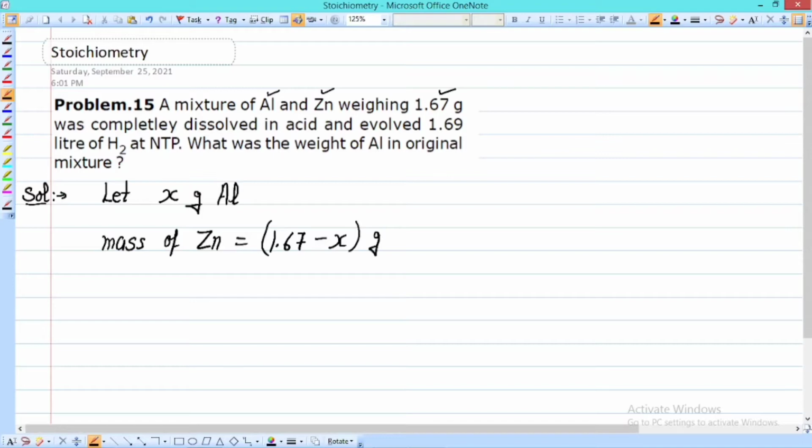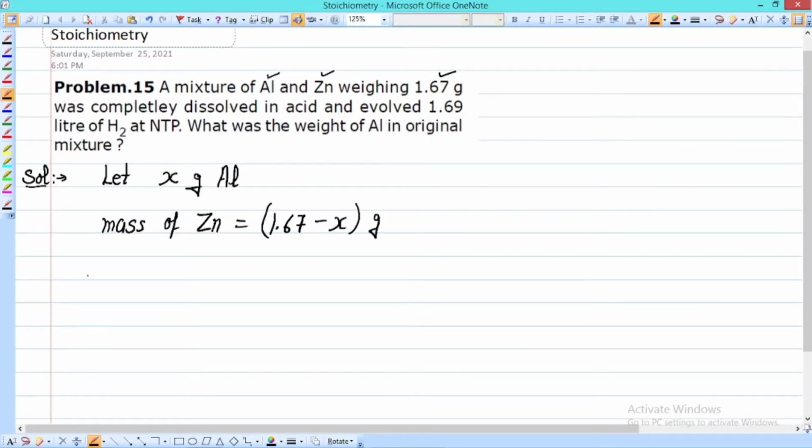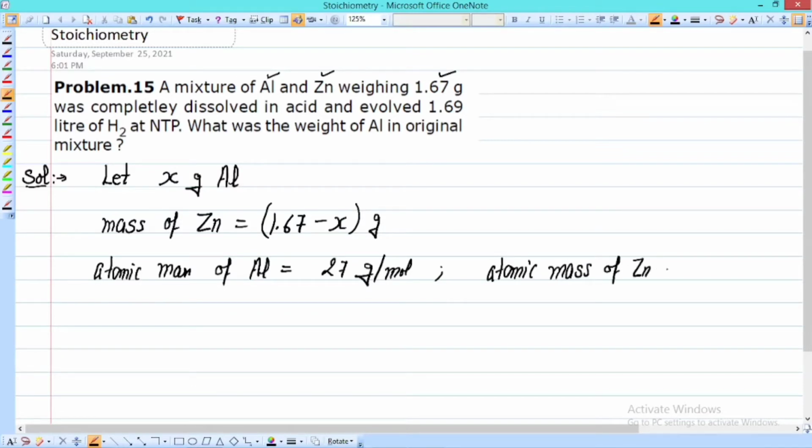So this is the mass of zinc. Now we can calculate the number of moles of aluminum as well as zinc from their atomic mass. The atomic mass of aluminum is 27 gram per mole, and the atomic mass of zinc is 65.4 gram per mole.